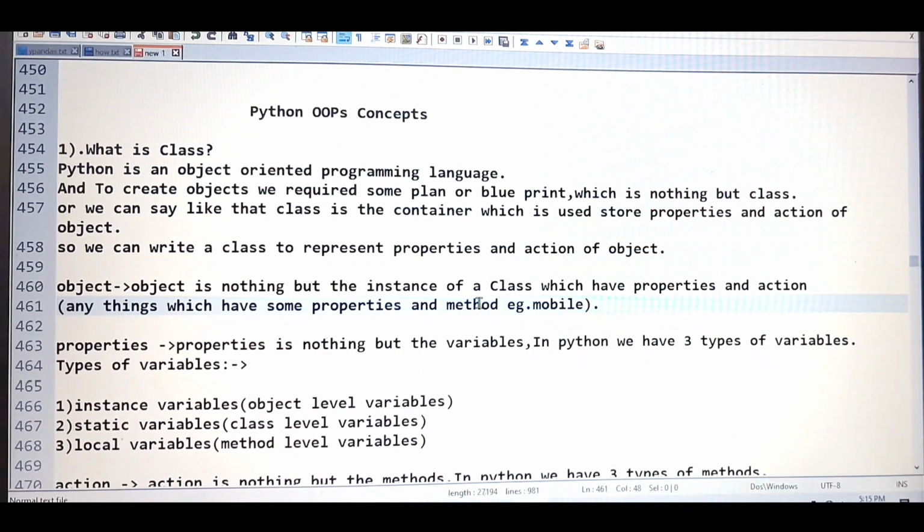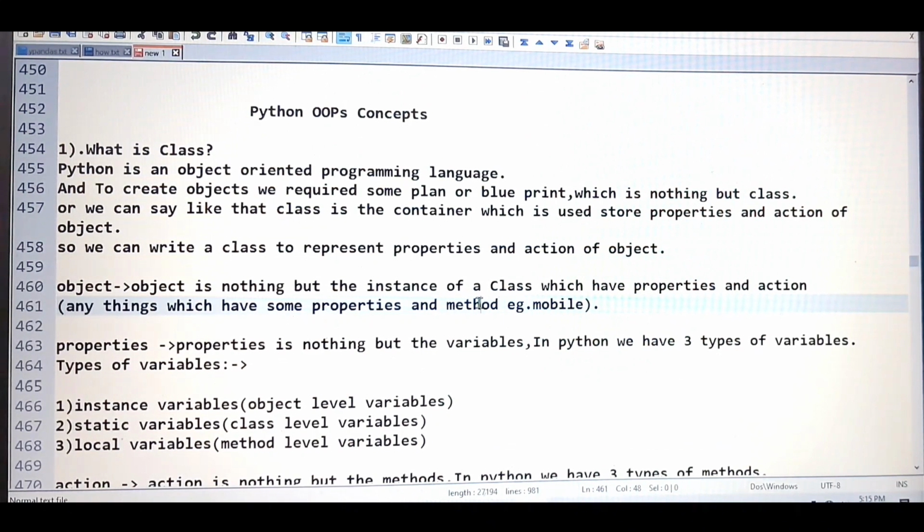For example, mobile is the object which has some properties: color, weight, size, shape. These are the properties of the mobile.